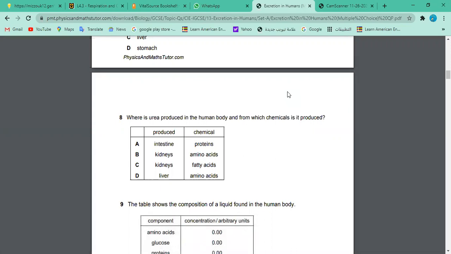So there are 2 questions in one, right? So where is urea produced, first of all, in the human body? And then from which chemical it is produced. So these are 2 different things you have to focus on. They might give you some traps. They might give you distractors. They'll be closely resembling, but you have to go to the specific answer.